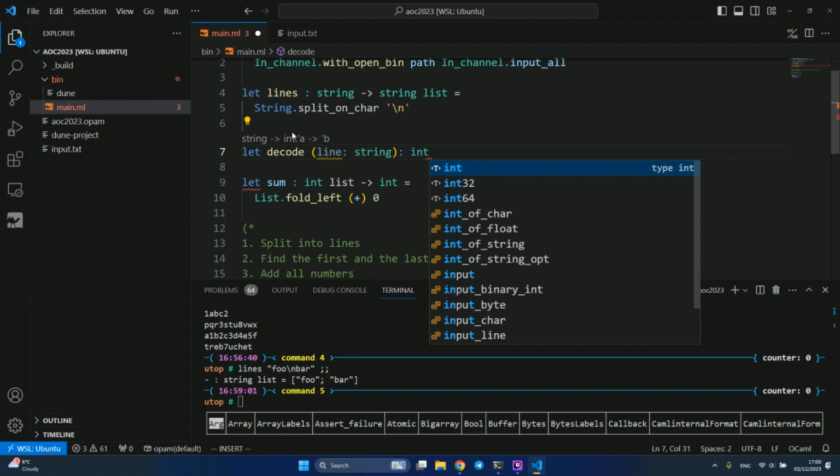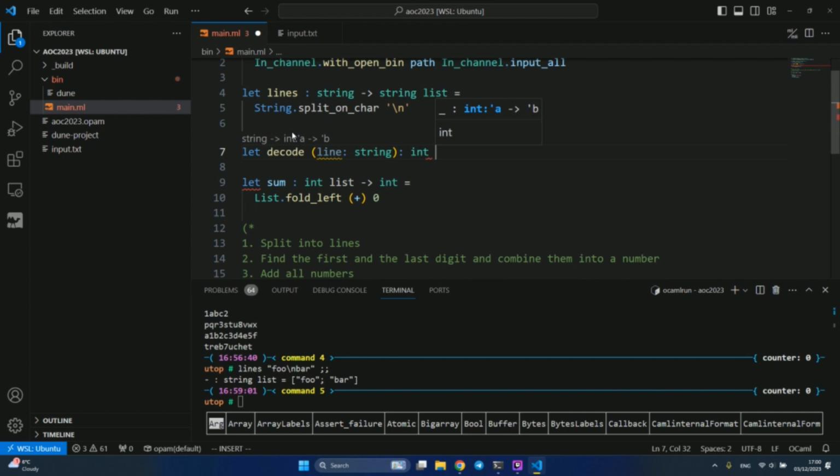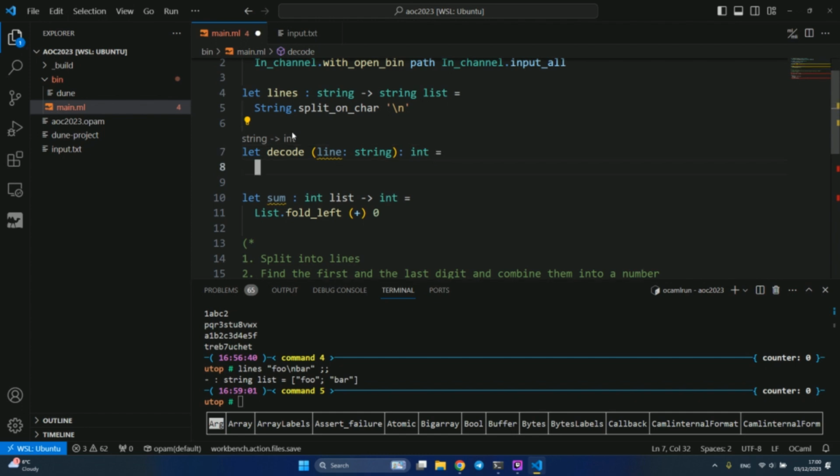So in a proper world, there should be some error handling because you're not guaranteed to have proper input, but here we are guaranteed to get input, so this simplifies our life. We don't need to worry about invalid cases too much. So we'll write this function decode. We will just get the first digit in a line and the last one.